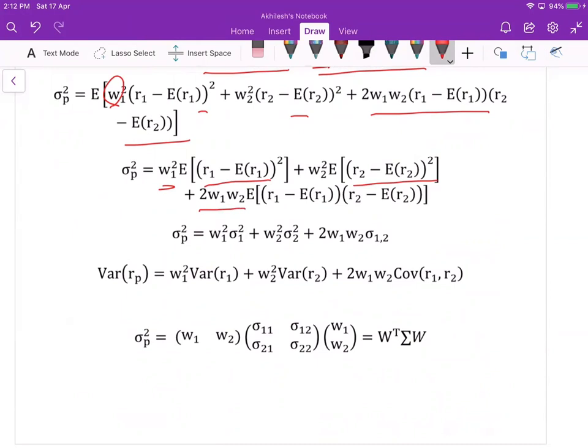And this is the expected value of the quantity (R1 minus ER1) times (R2 minus ER2). This is the standard formula for the covariance. The squared terms are the standard formula for the variance.